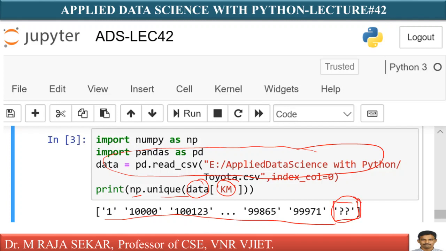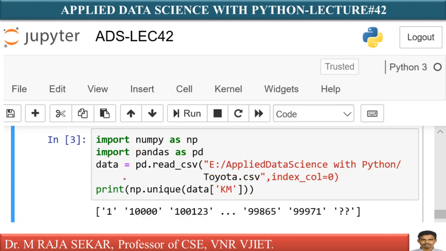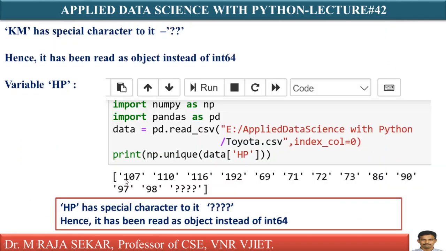Because of this, if there are unfilled values, pandas automatically will assign object data type. Therefore, this particular kilometer column is assigned object data type as it consists of these special symbols within single quotes. Means I can say blank values. If there are blank values, automatically pandas will assign object data type. But in reality, it must not be object data type. Kilometer has a special character in it. This is this one. Hence it has been read as an object instead of int64.